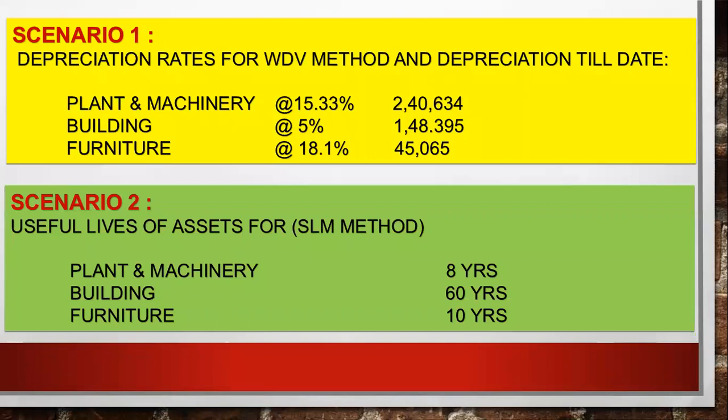So there is a percentage also they have given for the plant and machinery. You have to calculate 15.33% for the WDV method. Clear everyone? Yes. For the current year, plant and machinery percentage they have given is 15.33%.